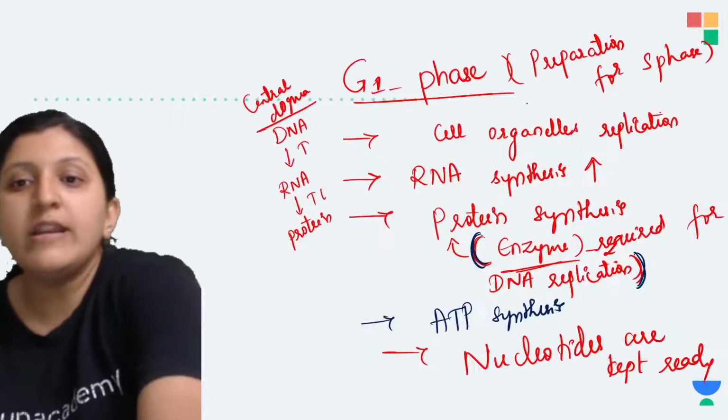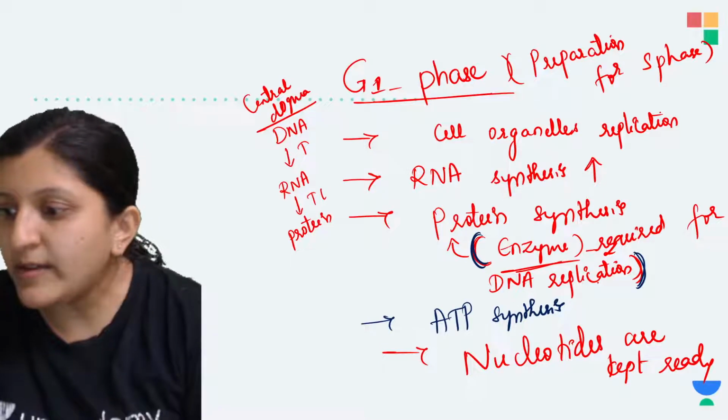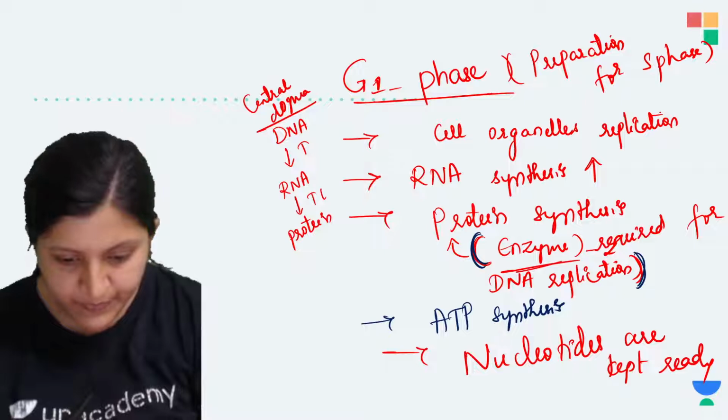So now here in this phase, that is the G1 phase, so we can say that hi Anita, hi Samriddhi.